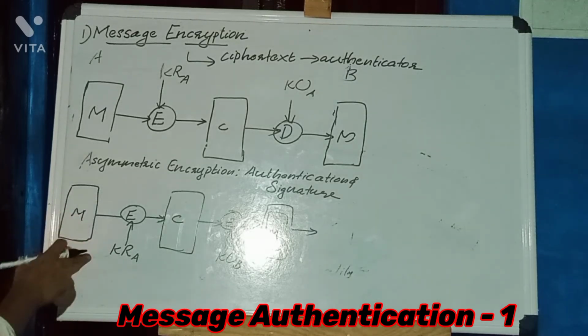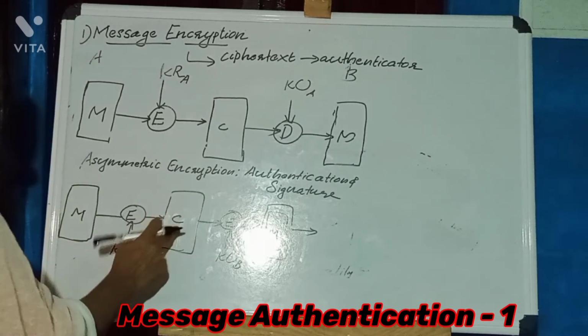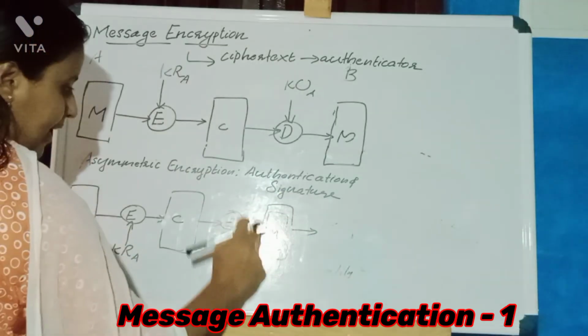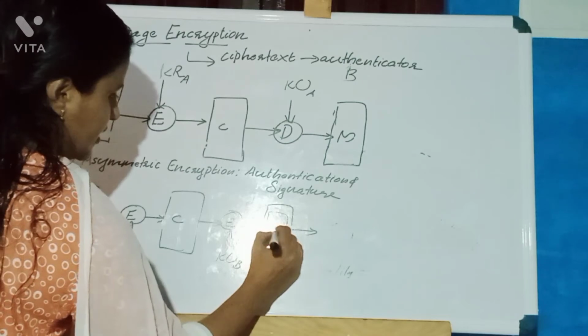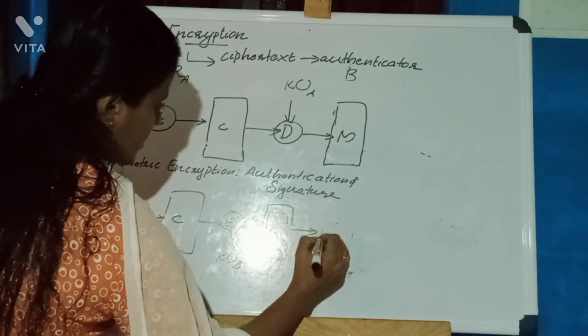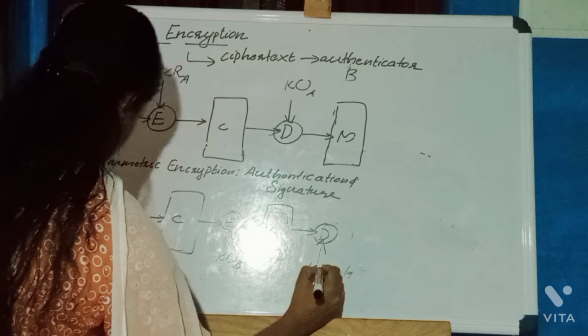Here the message will be encrypted first by using the private key of A. Then we'll get ciphertext. This ciphertext will be again encrypted by using the public key of B. And we'll get the dual encrypted message. Okay, it's the sending side process. At the receiver side, it will decrypt the message by using KRB, the private key of B. Then we'll get the message. Then it will be decrypted again by using the public key of A.